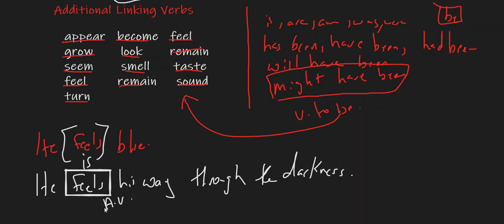So if you can replace these words with any verb to be like was, were, am, are, or is, and it does not change the meaning of the sentence, then these might be linking verbs in that particular sentence.